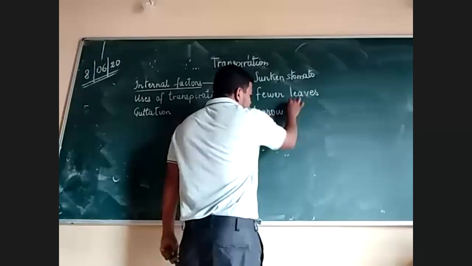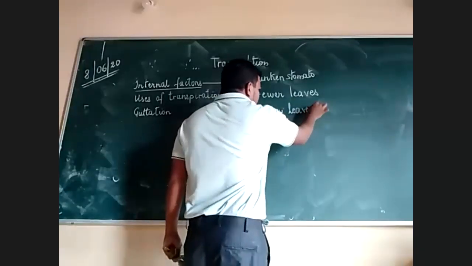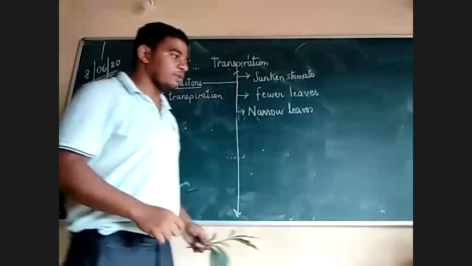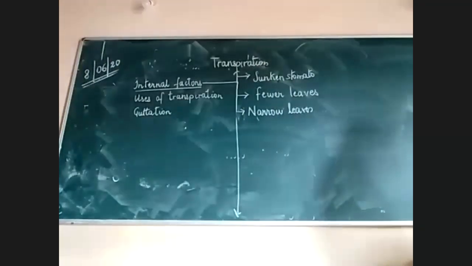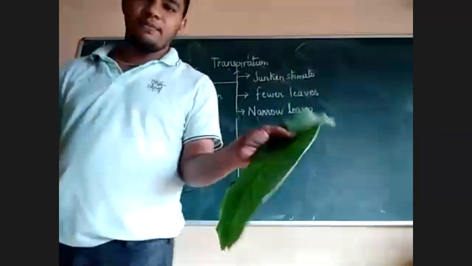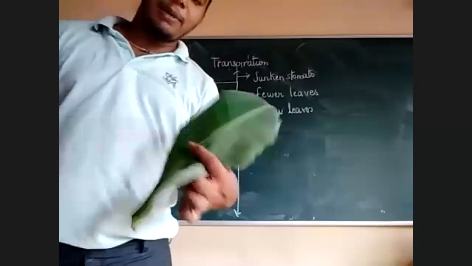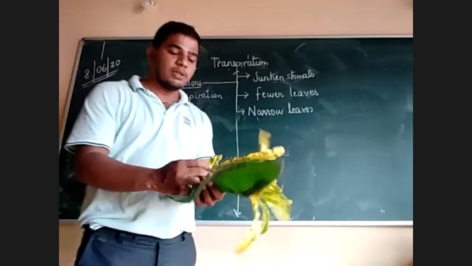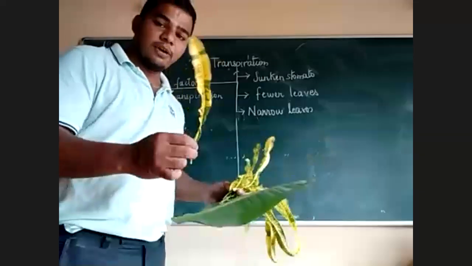Next one is narrow leaves. Okay. The leaves become narrow. For example, to show you all, this is a broad leaf. Okay, it's a banana leaf, and these leaves are very narrow.